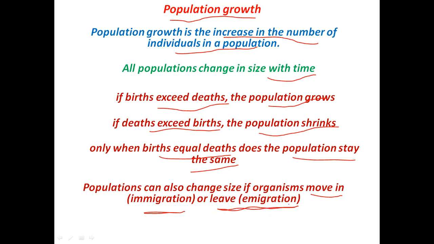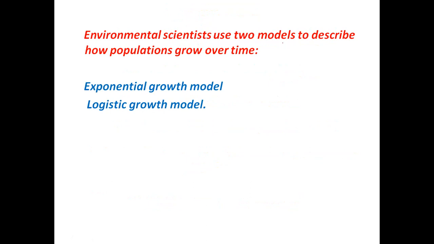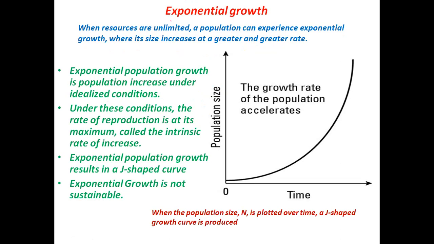All right. So environmental scientists use two models to describe how populations grow over time. We have the exponential growth model and the logistic growth model. So what is exponential growth? Let's try and understand here first.